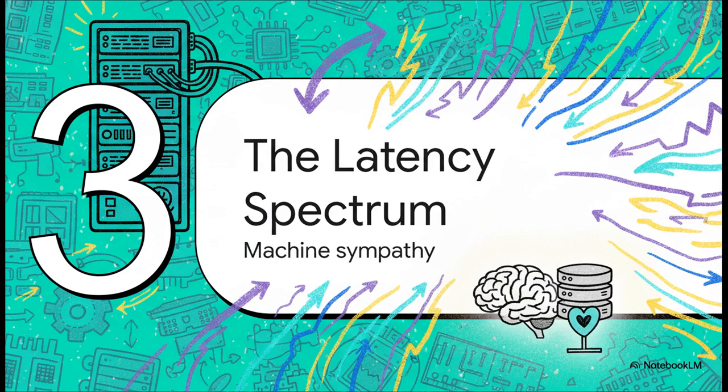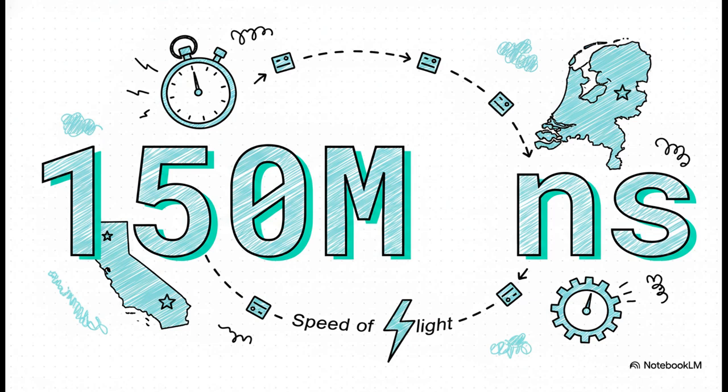Section 3, the latency spectrum. Let's talk about instilling true machine sympathy. Just look at this number for a second. 150 million nanoseconds. That is the staggering amount of time it takes for a global network packet to make a round trip from California to the Netherlands and back. When you're out there designing a system, the speed of light is a very real physical boundary you have to deal with. But let's be honest, nanoseconds are incredibly hard for the human brain to really comprehend.